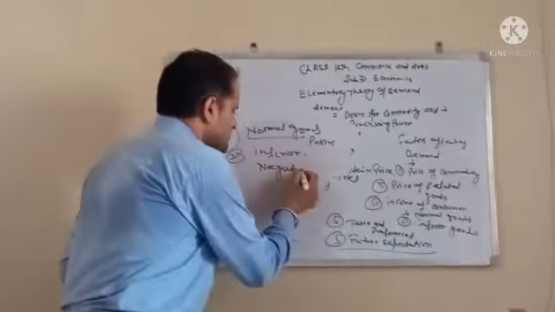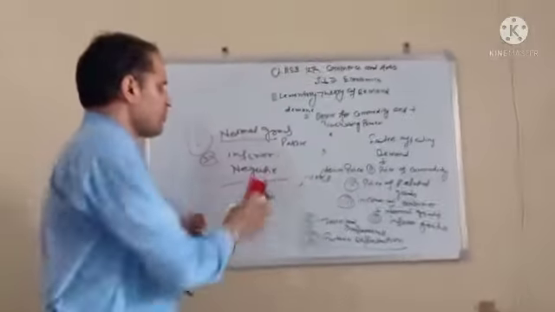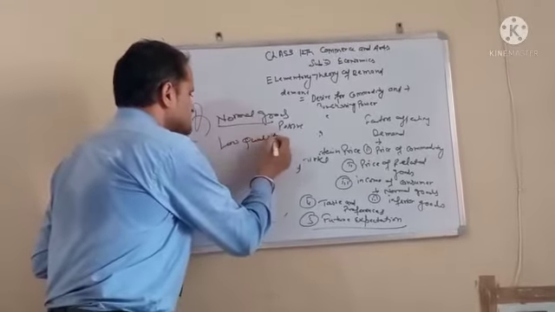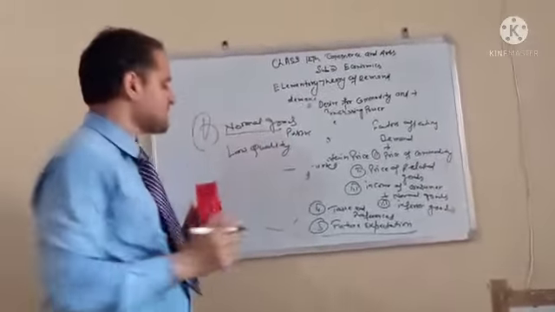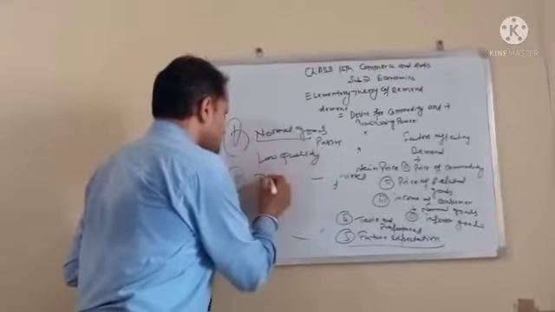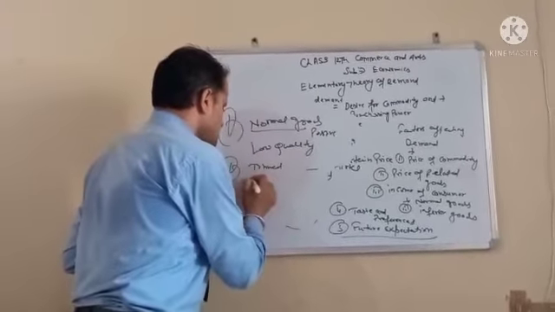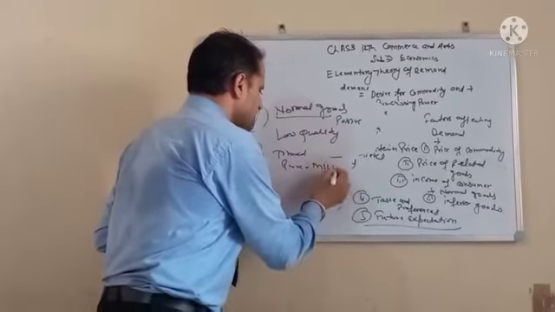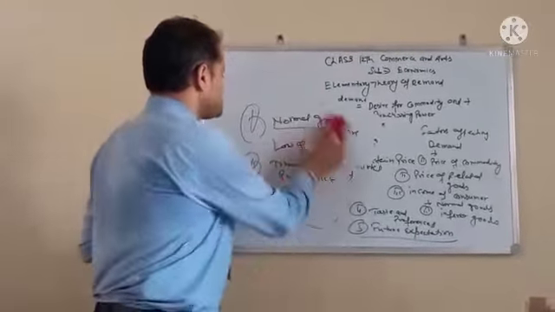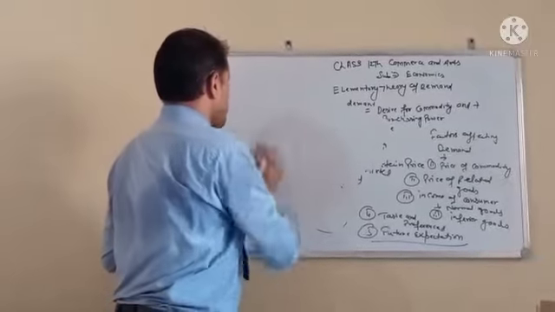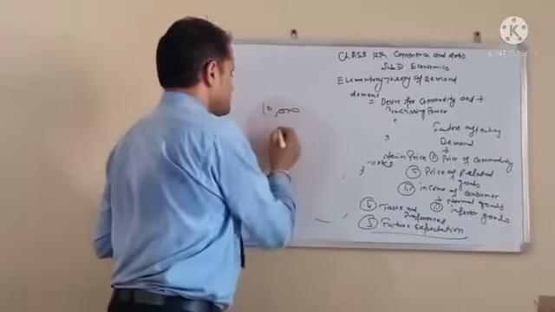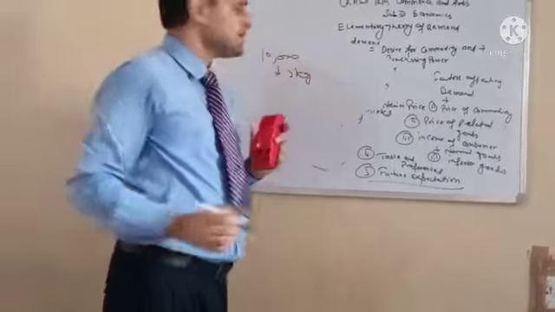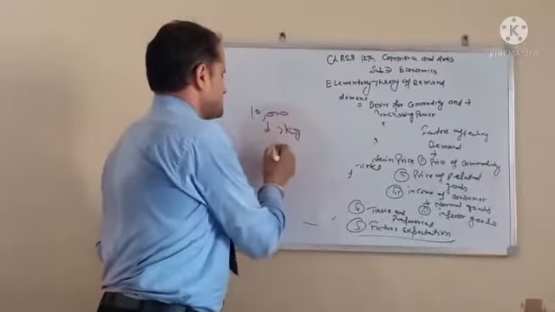Inferior goods are of low quality. What is inferior? It means low quality goods. We will understand it through one example. One is loose milk, and the second is pure milk. For example, if our income is earlier 10,000, we are getting 2 kg of milk per day, that is loose milk.